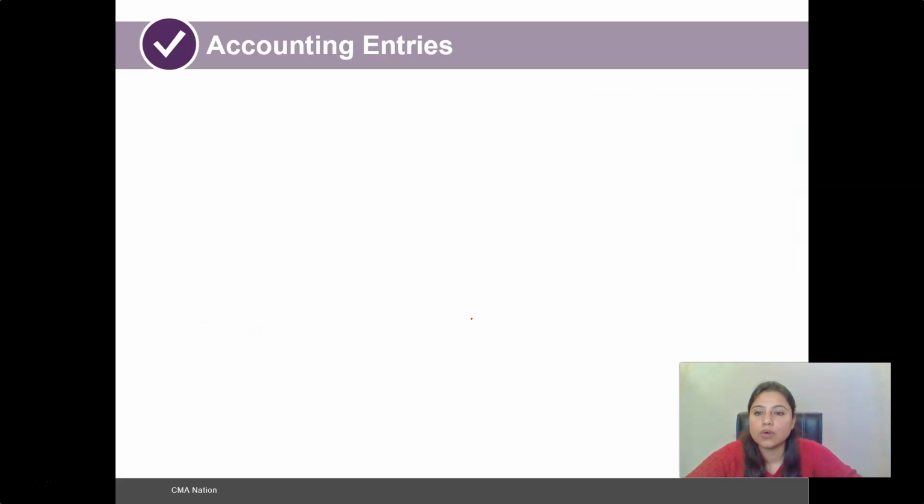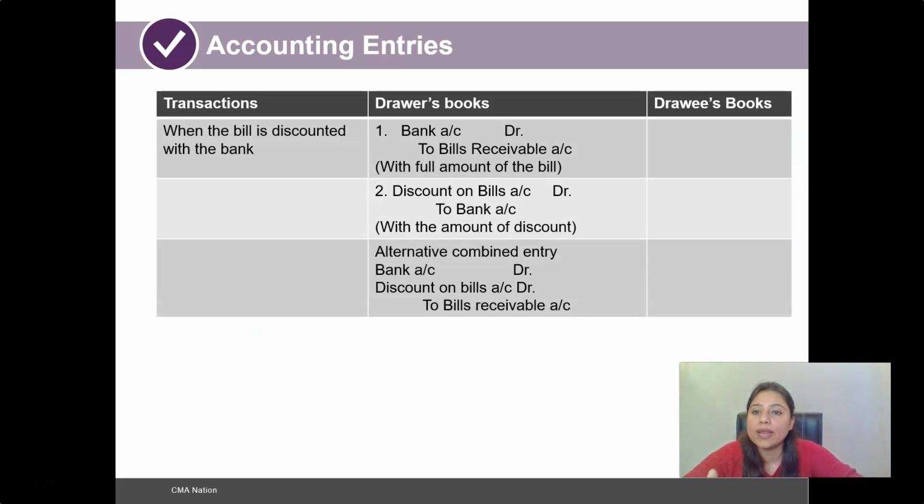All right. Now looking at the next entry. The second option that we saw was when the bill is discounted with the bank. In case of discounting of a bill, the option would be exercised by the drawer. So such entries will only be in the drawer's book and not in the drawee's book, because the drawee is not doing such adjustments. Only the drawer of the bill is getting the bill of exchange discounted.